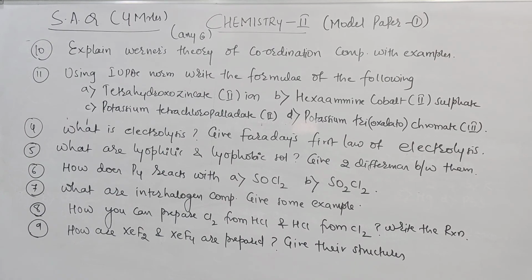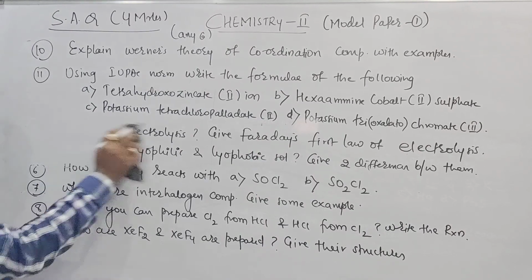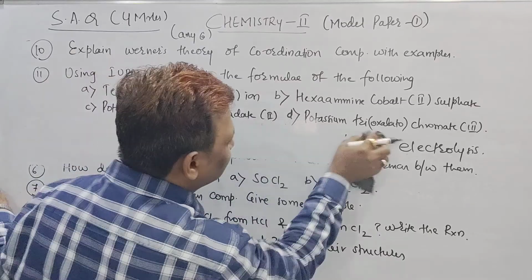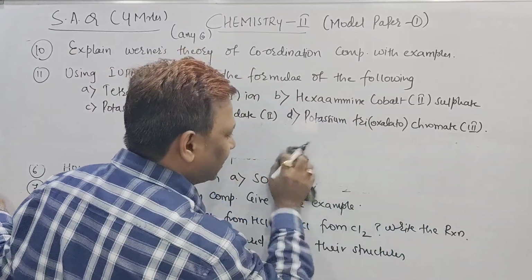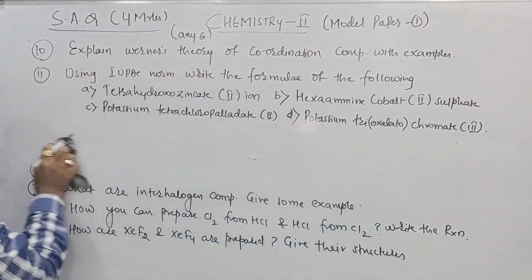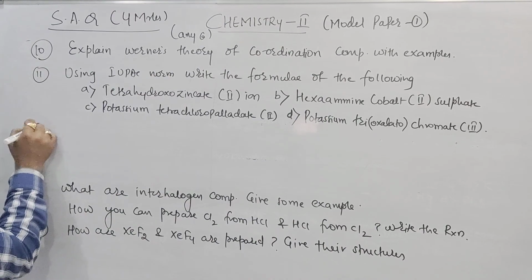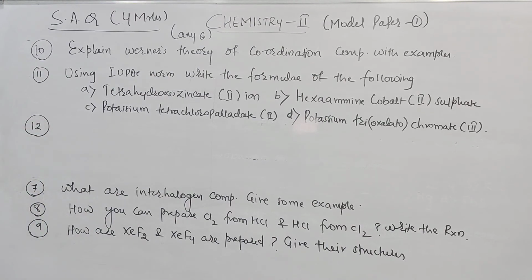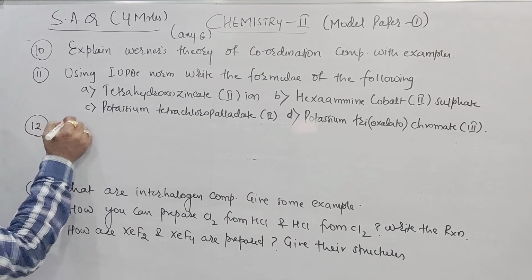But the last question is from the organic part also, beta. And that part is how will you carry out the following conversions? Ethane to bromoethane and toluene to benzyl alcohol. Last question from the organic part. Actually they will give a name reaction, but I have already given the name reactions for LAQ. Now no need to write the name reactions again and again. The last part from the organic, which one I will give.